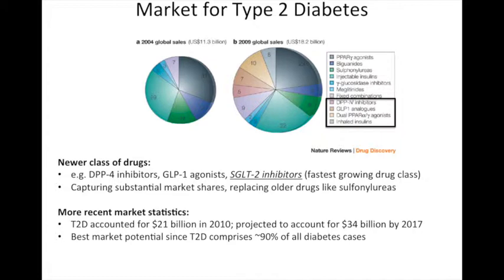Type 2 diabetes accounted for over $21 billion in 2010 and is projected to account for $34 billion by 2017. Since type 2 diabetes comprises approximately 90% to 95% of all diabetes cases, it has arguably the best market potential.